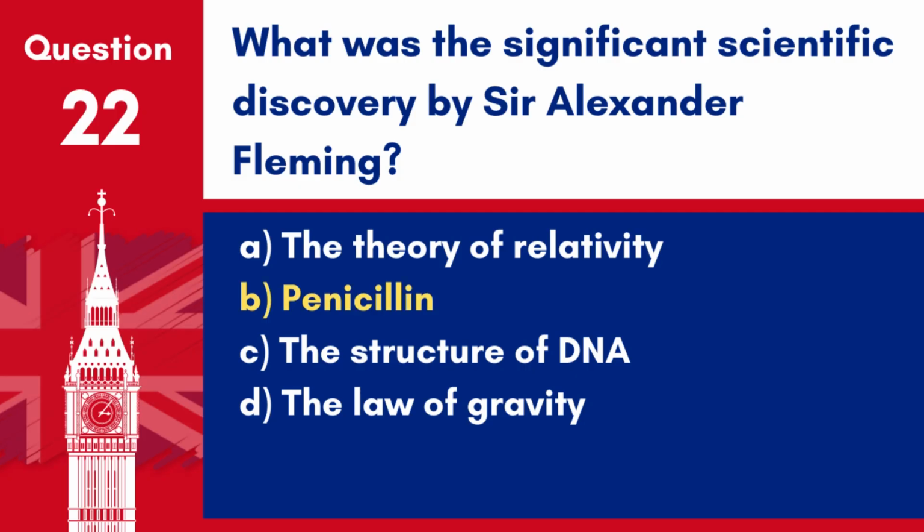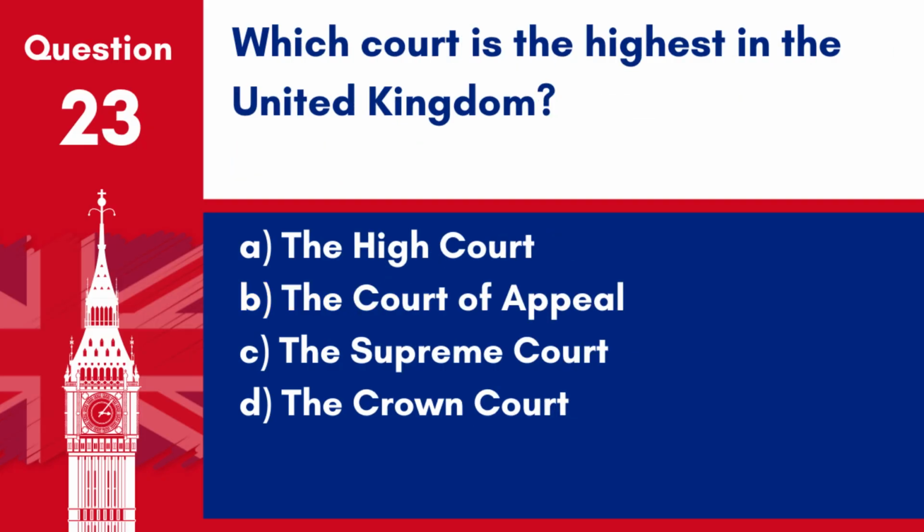Answer: B. Penicillin. Sir Alexander Fleming is credited with discovering penicillin in 1928, marking a major advancement in medical science and antibiotics. Question 23. Which court is the highest in the United Kingdom?